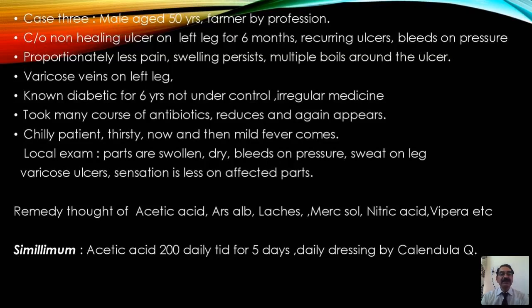The patient is chilly, thirsty. Now and then a mild fever comes, and on local examination the parts are swollen, dry, bleed on pressure, sweat on the leg, varicose veins with ulcers, which open up often. Sensation is less on the affected parts compared with the other leg. Then here the remedy is thought of.